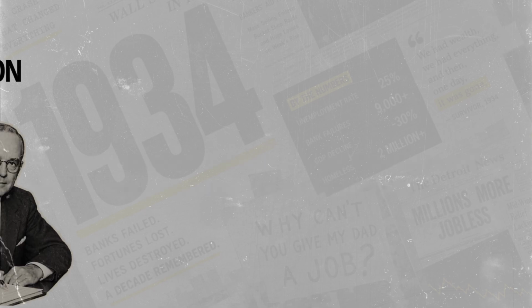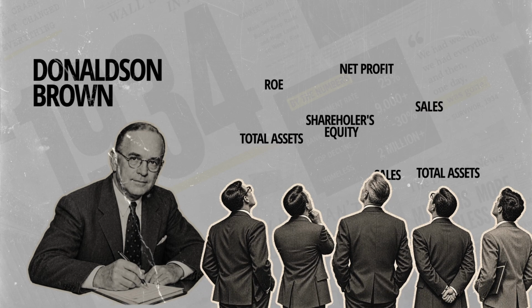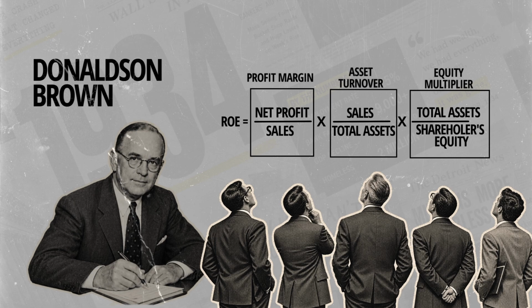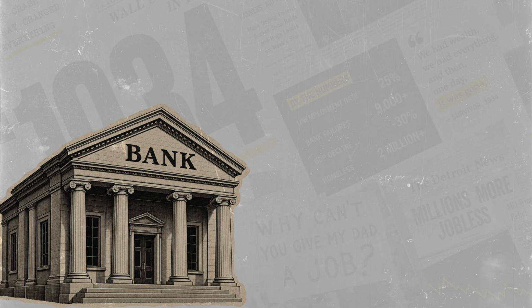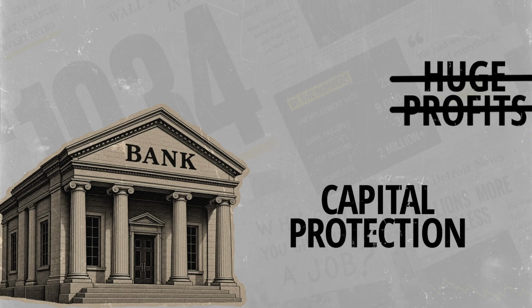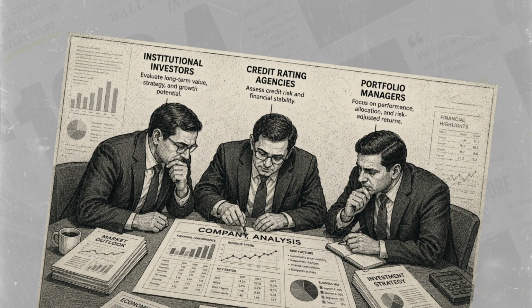Around the exact same era, corporate pioneers like Donaldson Brown at the DuPont Corporation were developing structured financial models. They realized that managers and lenders couldn't just look at random profits. They needed a systematic cause and effect hierarchy to evaluate business health. Lenders in particular didn't care about getting rich, they cared about protecting their capital. They forced companies through strict survival filters before even handing over a dime. Today, institutional investors, credit rating agencies, and elite portfolio managers still use this exact multi-stage screening process.